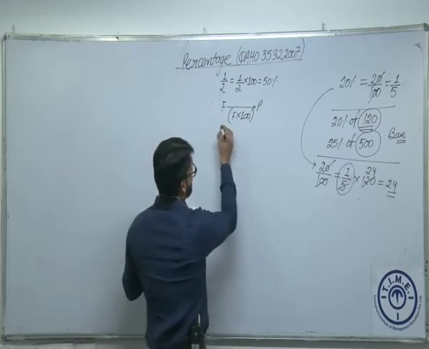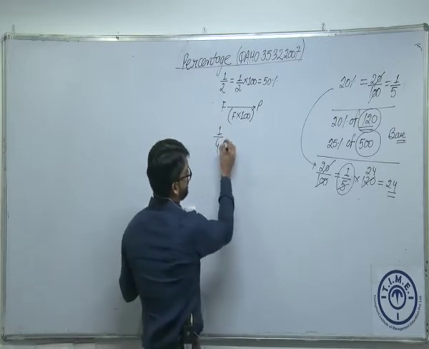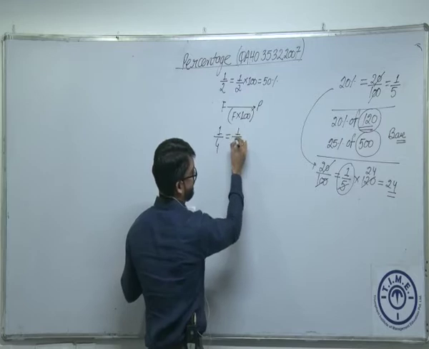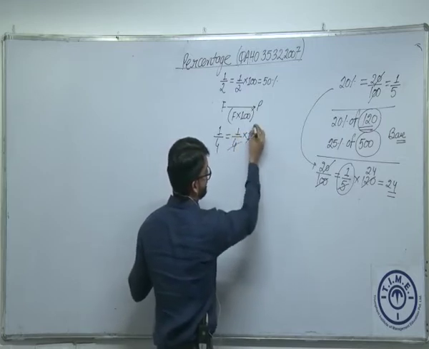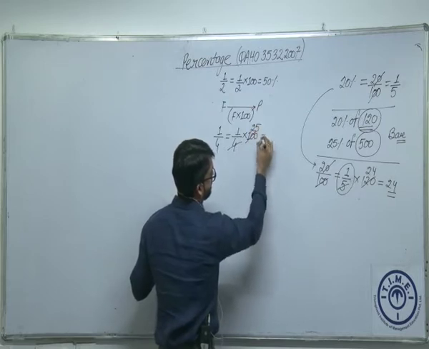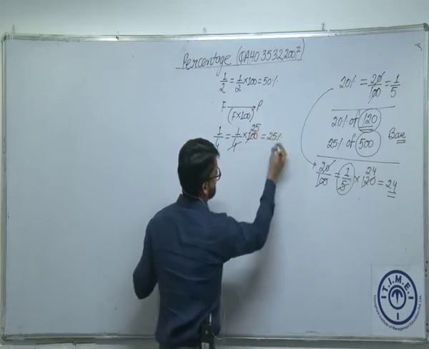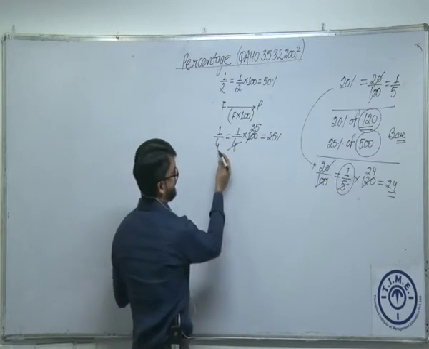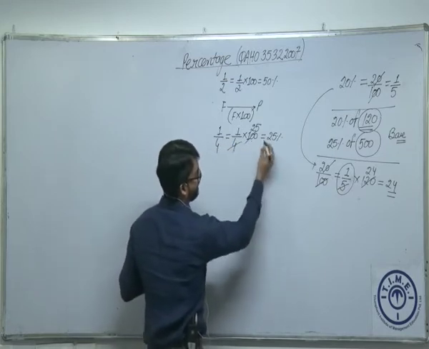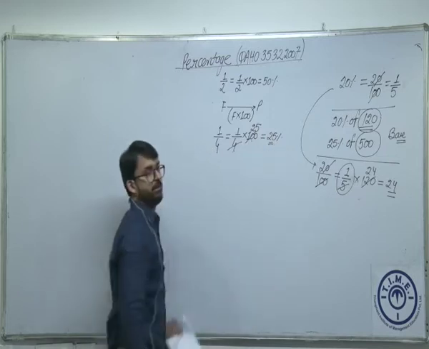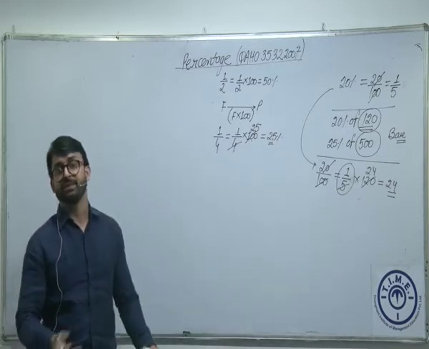For that matter, I can take one more example. What is 1 by 4? 1 by 4 is one-fourth of something, which is 25%. Again, what we have done is multiplied this fraction by 100, 1 by 4 into 100, which gives us 25%. Now, what does it mean?